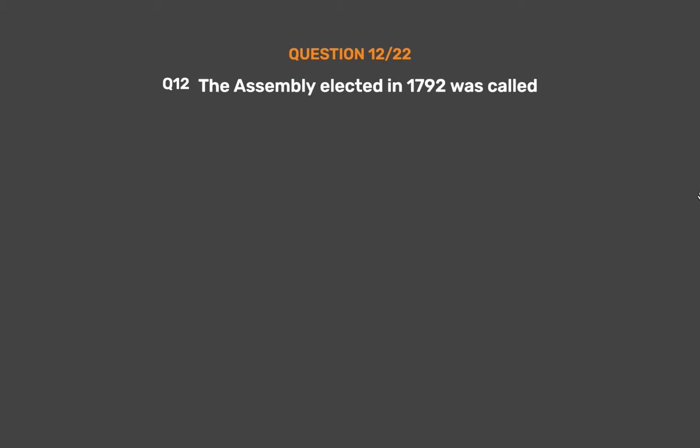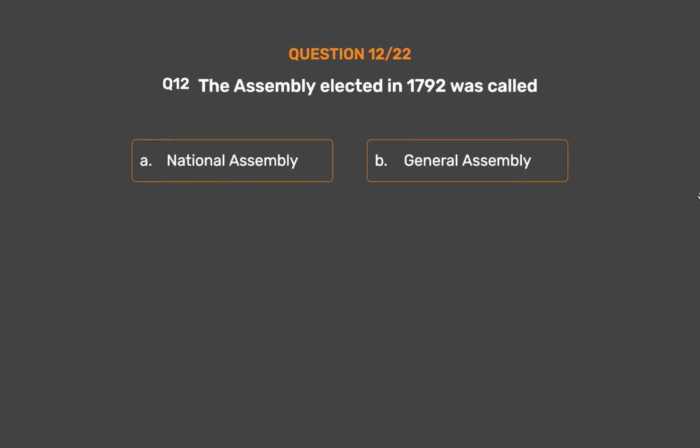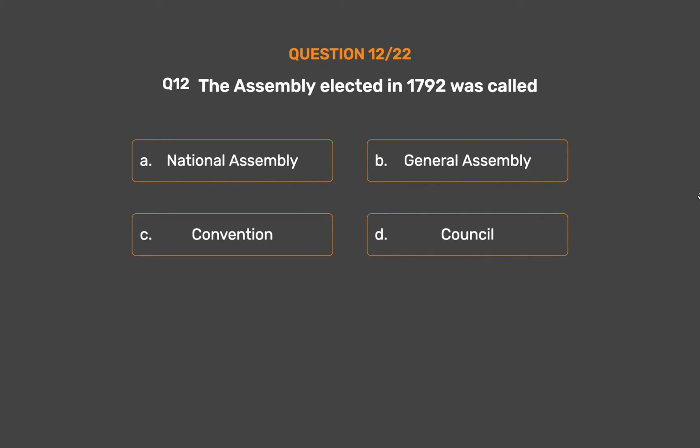Question number 12. The assembly elected in 1792 was called, Option A. National Assembly. Option B. General Assembly. Option C. Convention. Option D. Council.